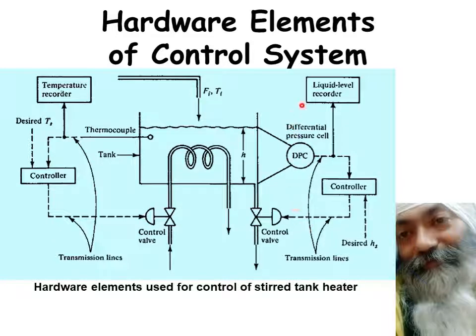So these transmission lines are also there. You can record the liquid level of how the tank behaved, like how the temperature of the tank was in the past 1 hour, or past 24 hours, or past 1 week, as you may be requiring it for various purposes. So all the elements which we have discussed are briefly represented in this diagram. You can see, these are the hardware elements used for control of a stirred tank heater.